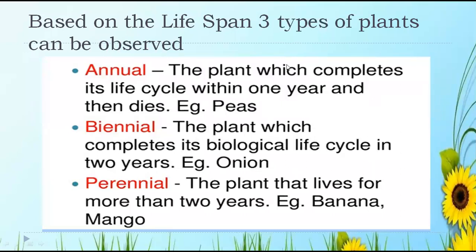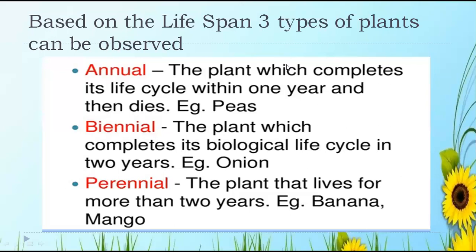So on the basis of the lifespan, there are three types of plants. How many types? Three types of plants. The first one is annual, second one is biennial, third one is perennial. Definitions are important, students. Please make sure you write them down.